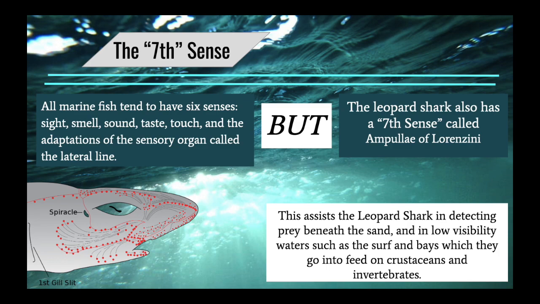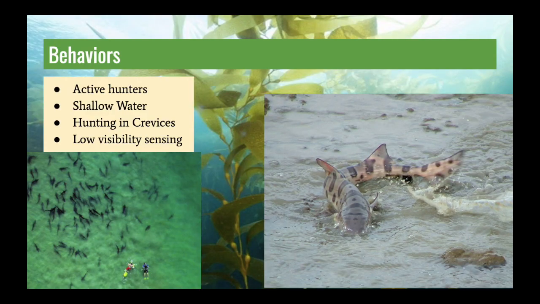They use the electrosense to scrounge for prey that may be hiding around rocks or underneath sand. The picture below shows these electroreceptors as well as the canals of the lateral line around the head of the shark. Leopard sharks are very active hunters and well-equipped swimmers. Their finely tuned sensory organs allow them to hunt down crustaceans, worms, and octopi hiding in rocks, crevices, or sand. Their seventh sense allows them to hunt in low visibility water, whether from ink clouds, sand, or red tide.